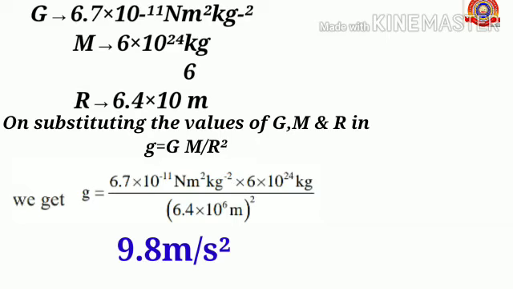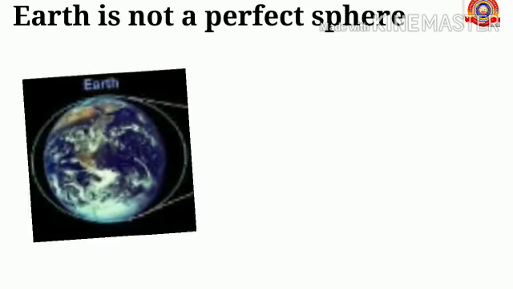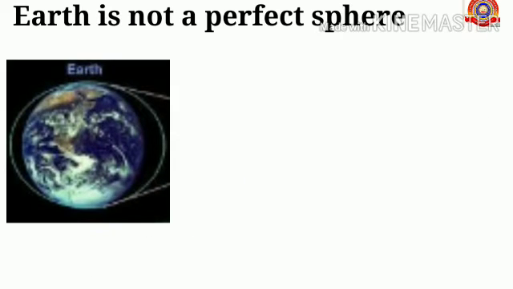We already know that meter per second square is the unit for acceleration. So now you know that the value of acceleration due to gravity on earth is 9.8 meter per second square.